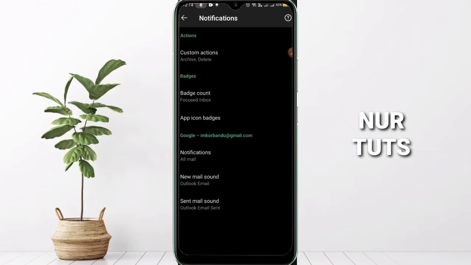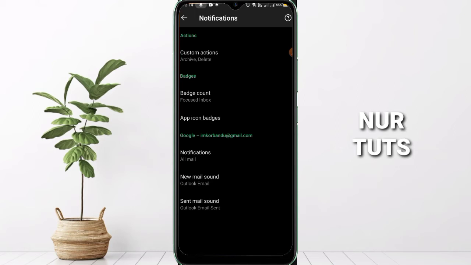Then scroll down, and you can see the second to last one, New mail sound. So when you get a new email, you hear the new mail sound.